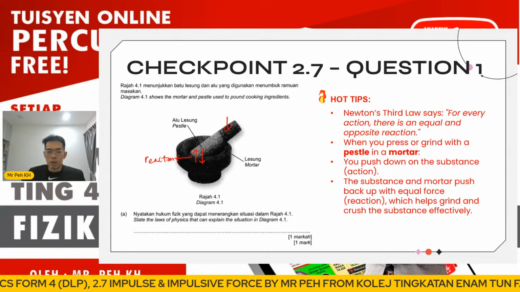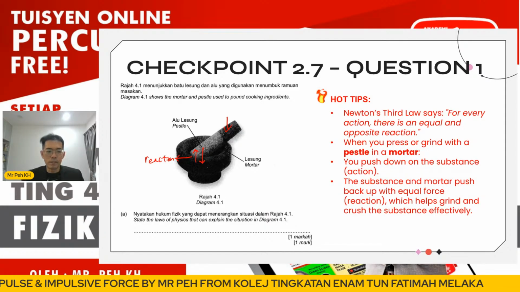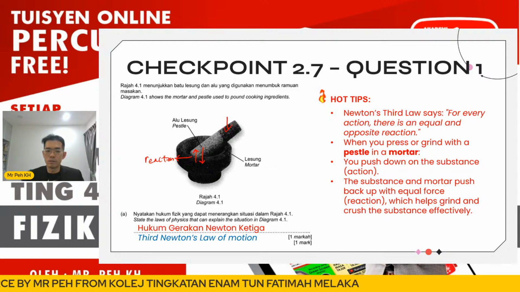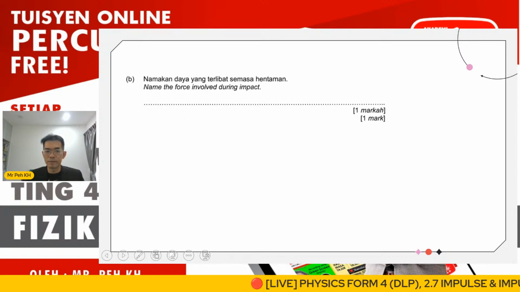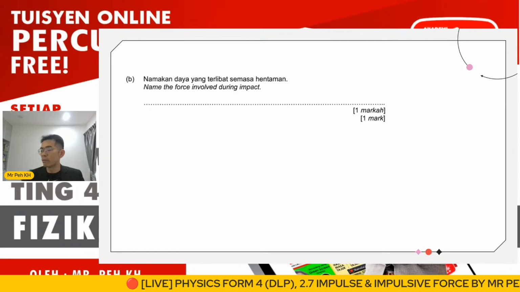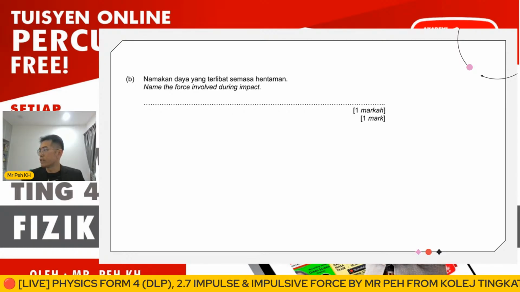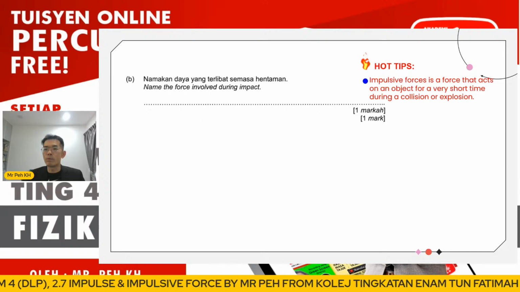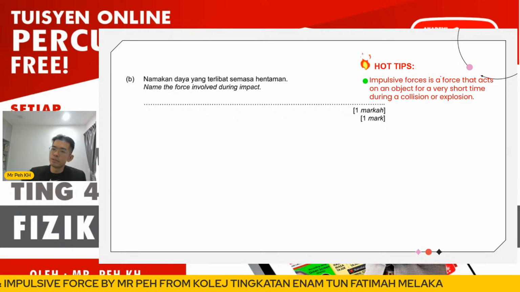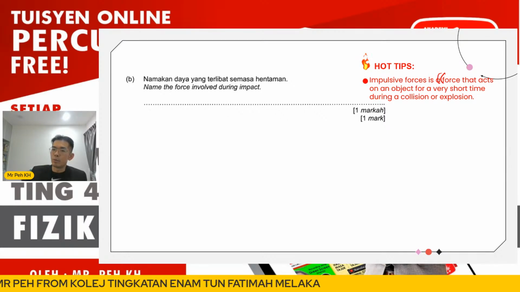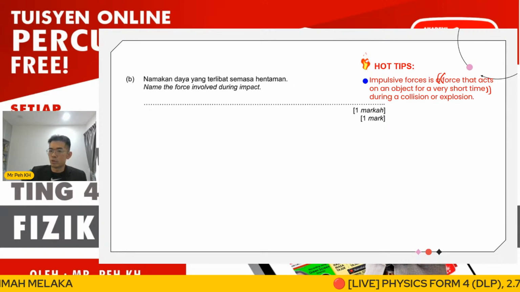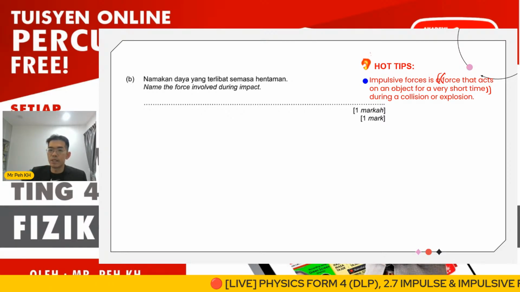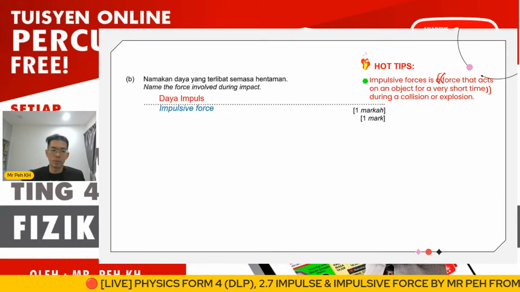Okay, so the answer here will be Third Newton's law of motion, I1. Okay, so the next question is to name the force involved in the impact in Figure 4.1. So this is what we discussed today, right? So what is the force here, A1? If you still remember what we discussed just now, the force acting on an object in a short time, for example, in a collision or explosion. So this type of force we know as impulsive force, I1. So the answer for this question is impulsive force.